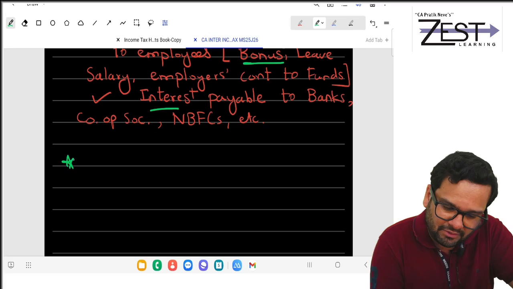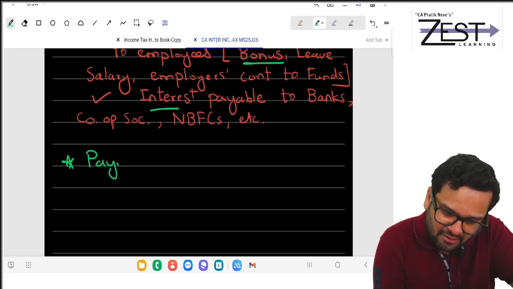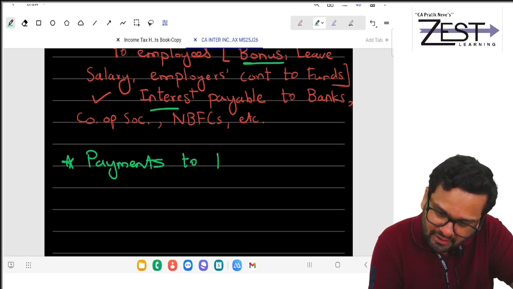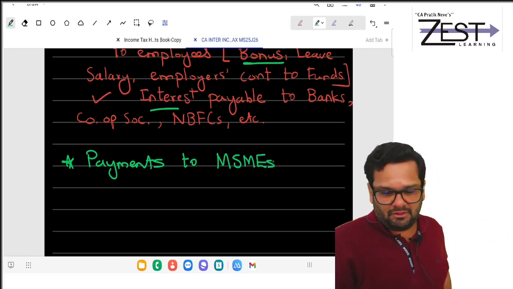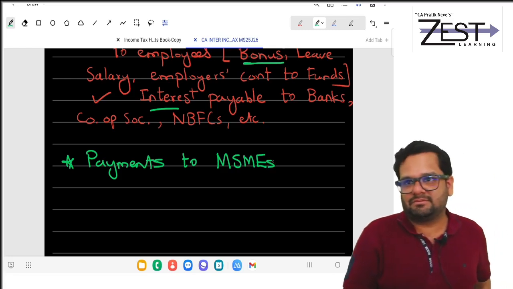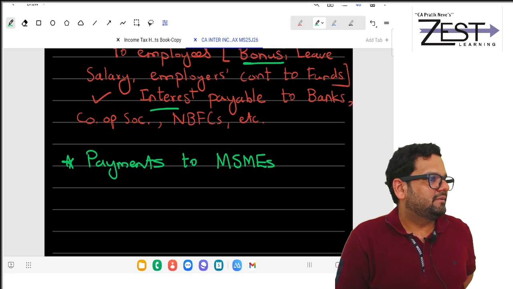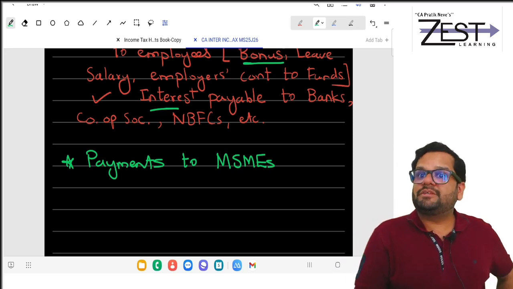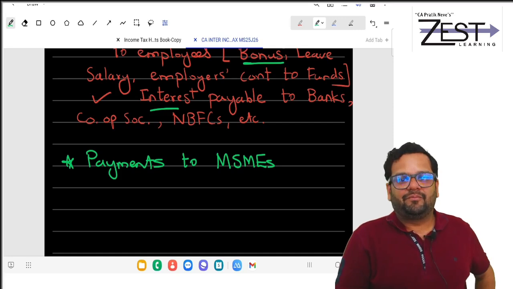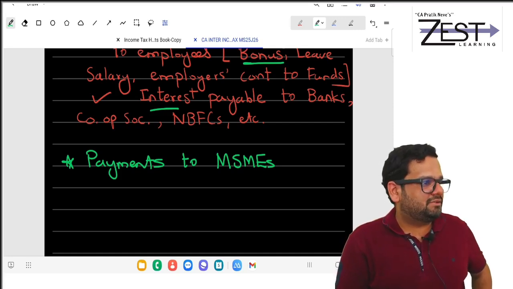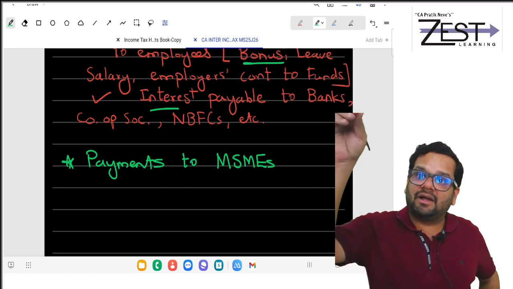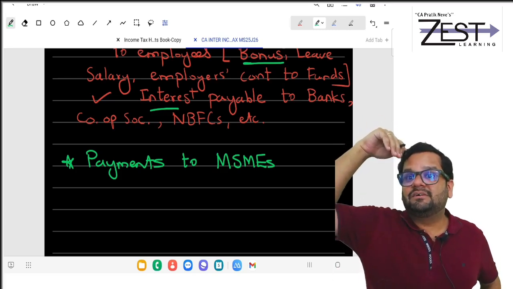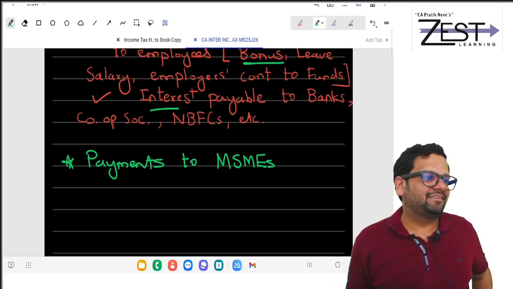And one more thing is covered here, which I am writing separately and will discuss in a later part, that is payments to MSMEs, micro, small and medium enterprises. Payment to MSMEs is a very different thing, because payment to MSMEs will be done as per the due date in this Act, not as per the due date of the IT Act.